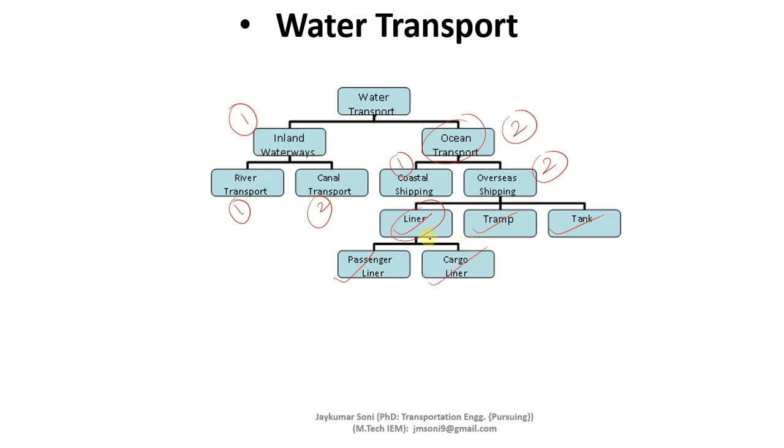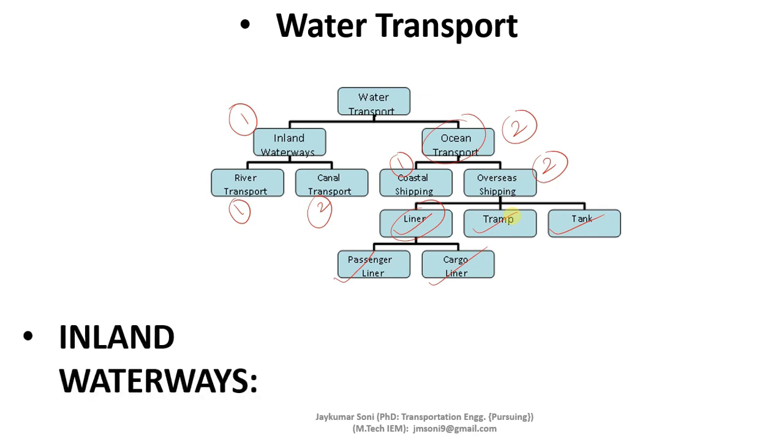Let us understand the hierarchy once again. Water transport can be divided into inland and ocean. Inland can be divided into river and canal. Ocean can be divided into coastal and overseas. Overseas can be divided into liner, tramp, and tank. And liner can be divided into passenger or cargo.